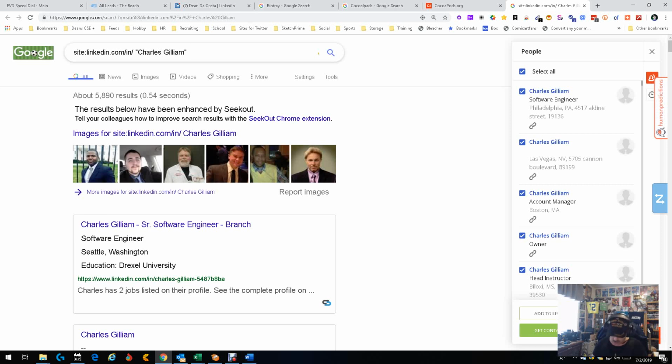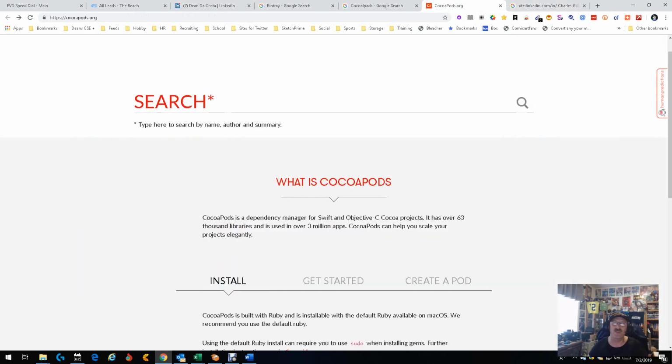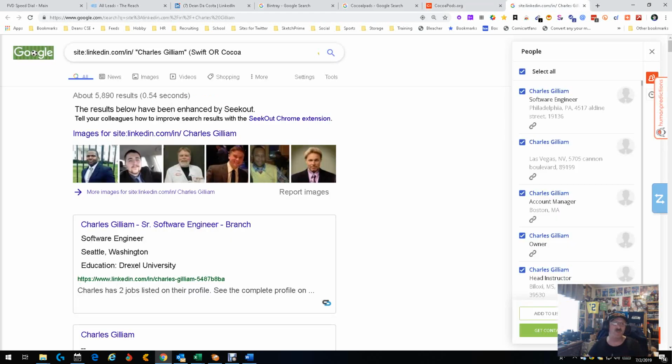Going back to the search, and we're going to put in Swift or Cocoa. Is that how we spell Cocoa? Sorry, guys, when it comes to spelling, not one of my strongest suits. Yay, I was right. Yay, Dean. All right, and then Objective C, obviously. But the problem is with Objective C, it can be spelled a couple of different ways. You could spell it out, you could just put O-C. There's a few ways to do it. So I'm a little hesitant to do it, but we will. Objective C. We'll try it that way, and let's search.